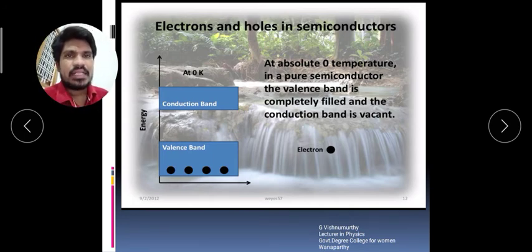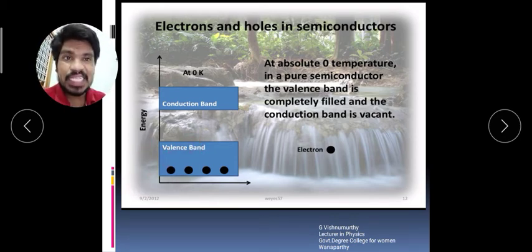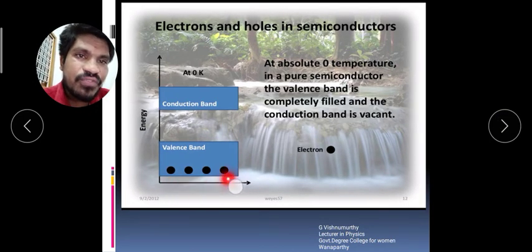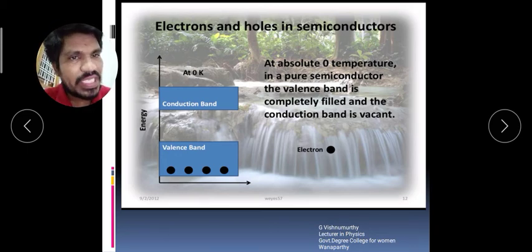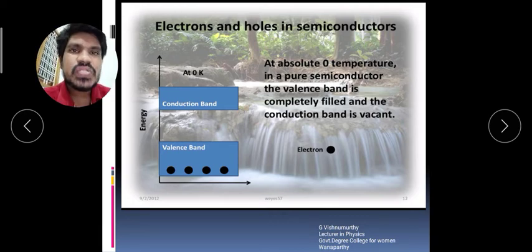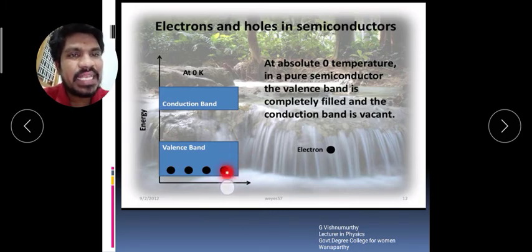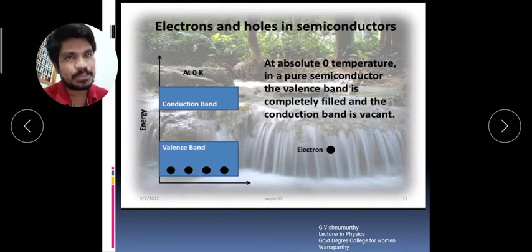Okay. Then we will apply some external energy to the valency band. That is E equals h nu, the Planck energy, or one photon energy, applied to the valency band. What will happen? Here you see there are 4 valency electrons. We will apply E equals h nu energy to the valency band. So this energy is captured by one of the valency electrons. For example, this second electron will capture the external energy.